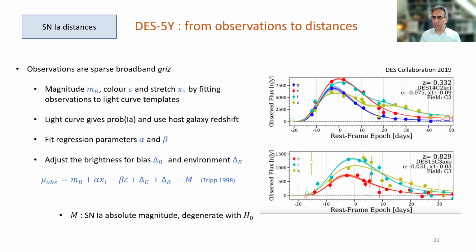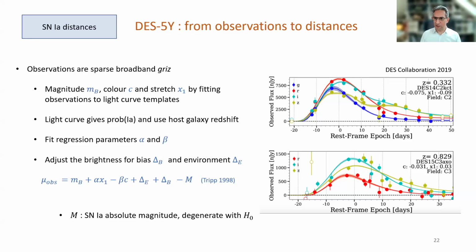Now, these observations are fitted to templates, which you can see as the solid lines. And from those template fittings, we obtain the magnitude of a supernova, which roughly corresponds to a peak magnitude in the B band, the color, and something called the stretch, which relates to the duration of the explosion. Now, bluer and longer lasting explosions are brighter than otherwise.